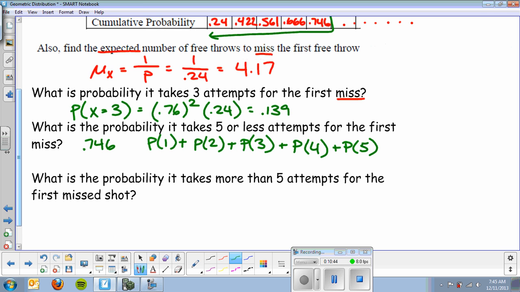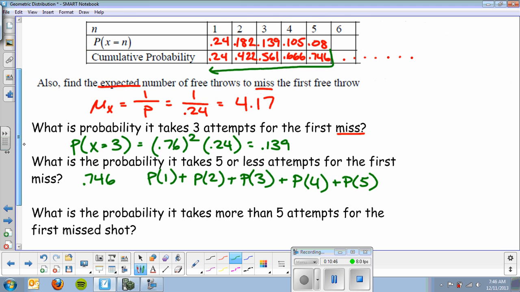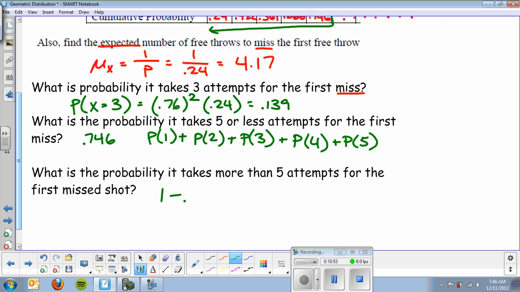All right? Now, what is the probability that it takes more than 5 attempts for the first miss shot? That's more than 5, so that's basically 6 or more. Well, I've got 5 or less, so it's basically 1 minus 0.746, and I get 0.254.